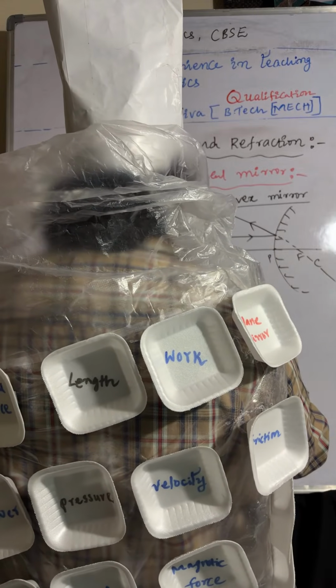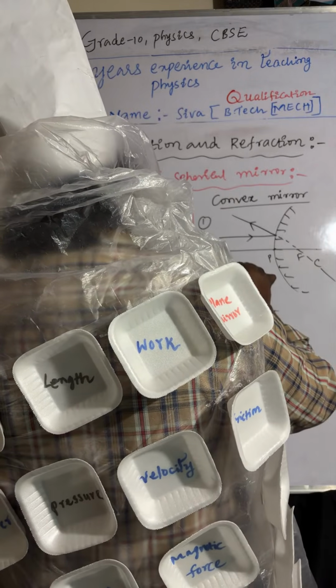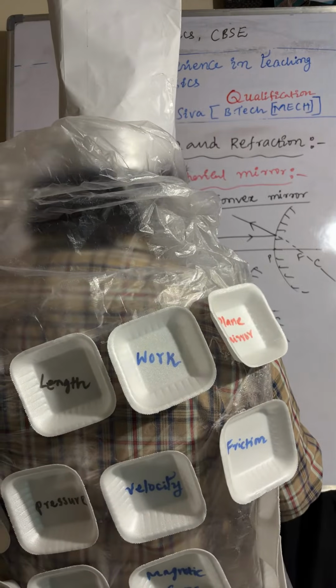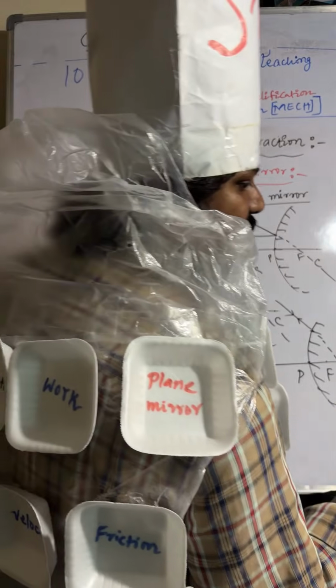Second one, pole, focus, center of curvature. Light ray is passing through focus. After reflection, it moves towards infinity. Coming to third one, this is the pole, focus, center of curvature. Light ray is passing through center of curvature, so it moves in the same direction. So it retraces its original path.